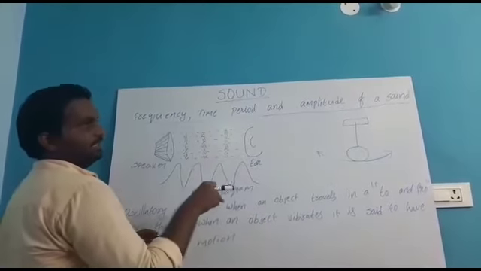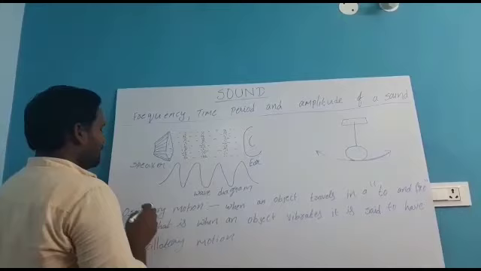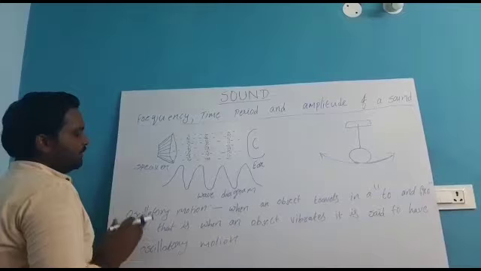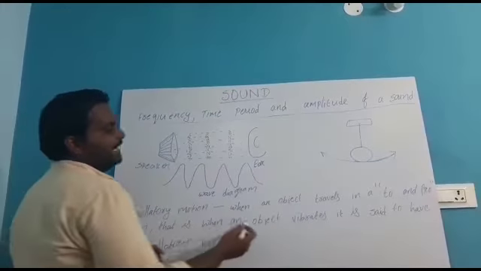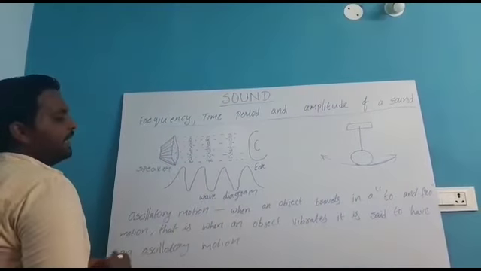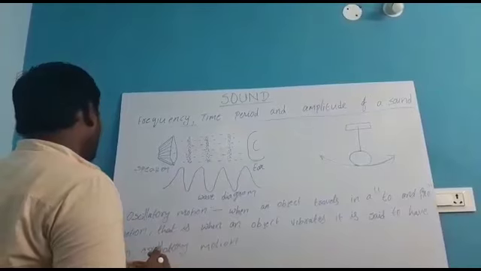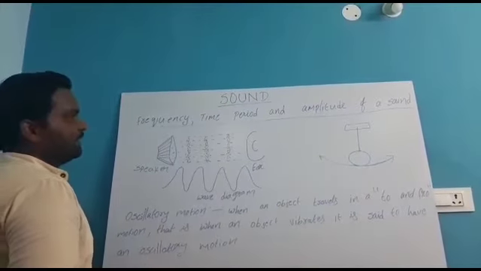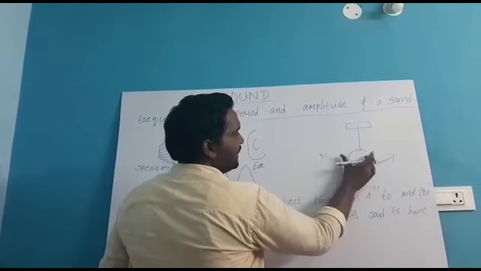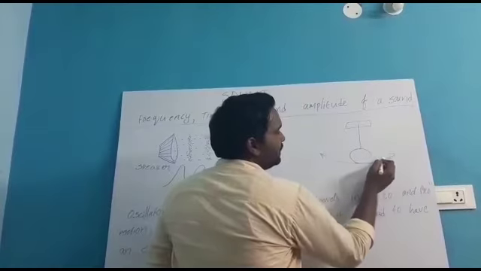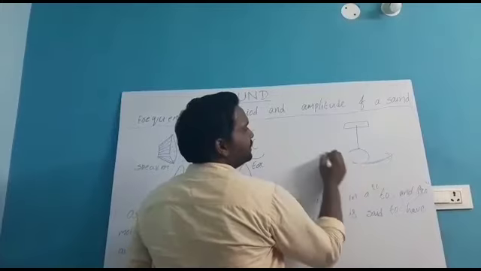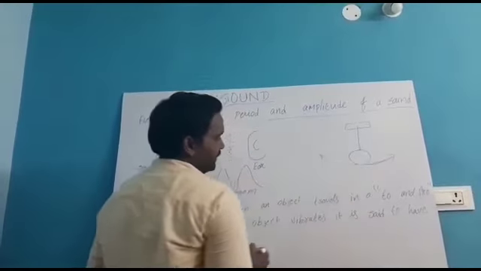That vibration motion we can call oscillatory motion. This definition is very important. What is oscillatory motion? When an object travels in a to and fro motion, that is, when an object vibrates, it is said to have an oscillatory motion. For example, this is one ball. When it is vibrated, this is called to, this is called fro, to and fro. This motion is called oscillatory motion.